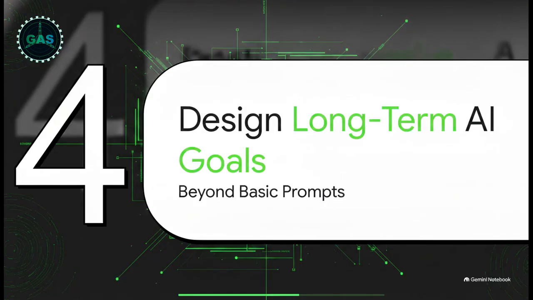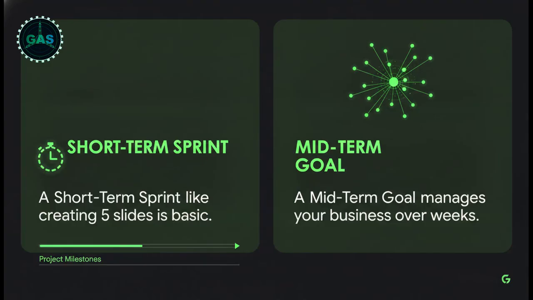We are really building some momentum here. Section 4, Designing Long-Term AI Goals, pushing way beyond basic prompts. Because let's face it, asking an agent to write a quick email is super easy. Asking it to manage your business for a month? Totally different game. A short-term sprint is basic, like create 5 slides. An agent knocks that out in 20 seconds.